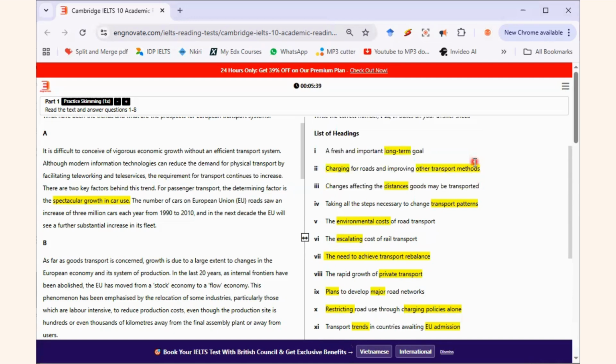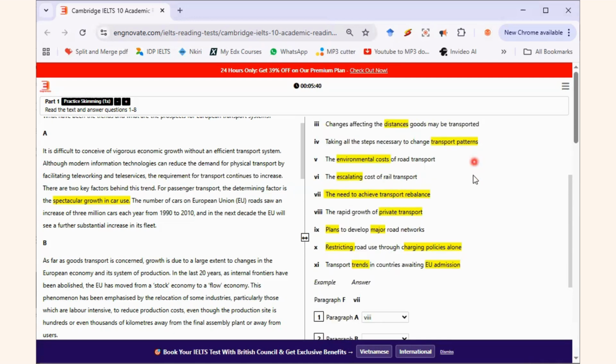And then they will come and pick, what is it called now? There's one statement that sounds like that. Maybe this one: the environmental cost of road transport. They will say, there's transport there. This one is also transport. Or maybe they will come and pick transport trends because they saw trend. Look at it now. There's trend there. They will not say because there's trend there, they will not come and pick transport trend. No, that's wrong.